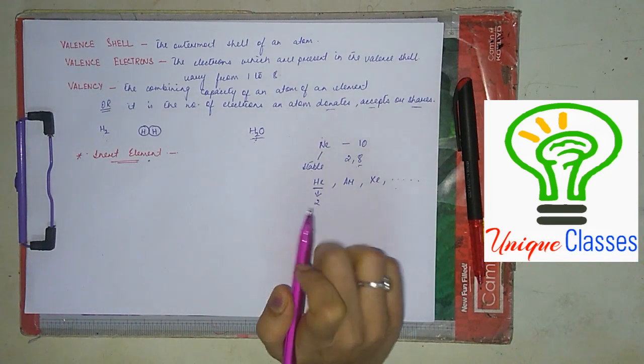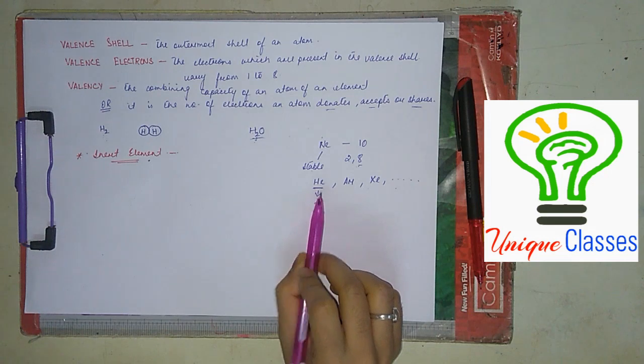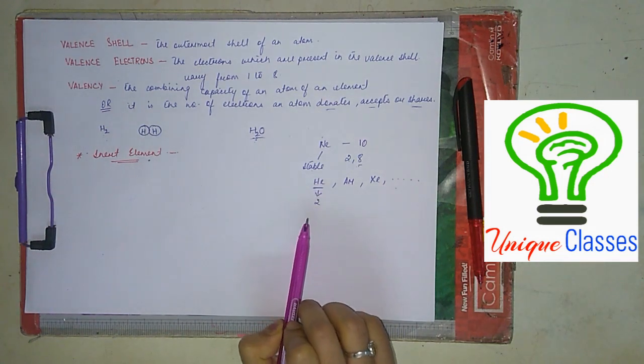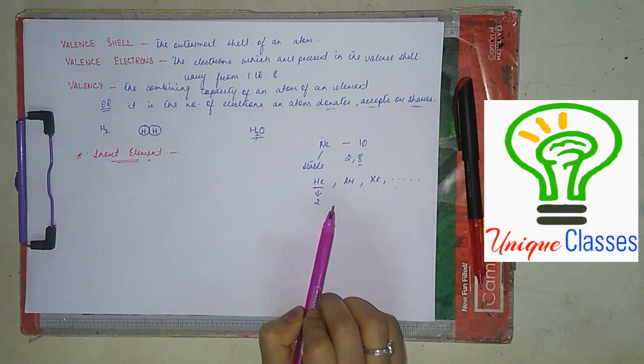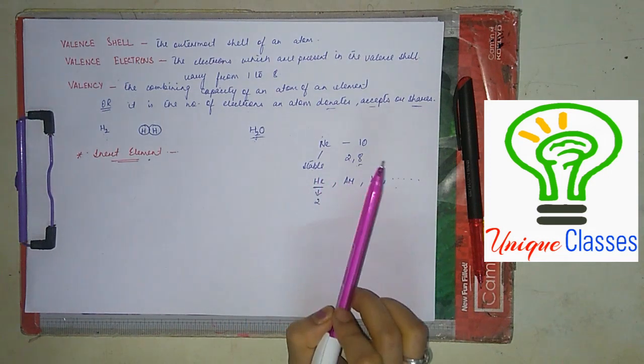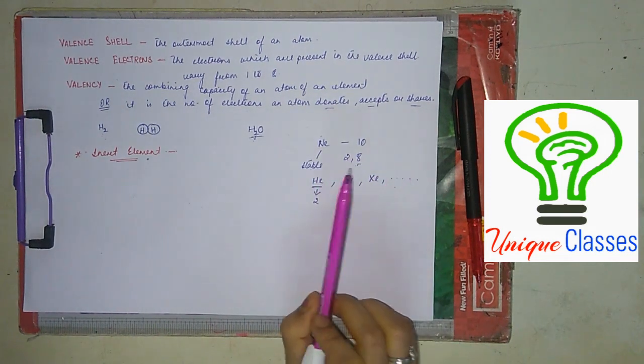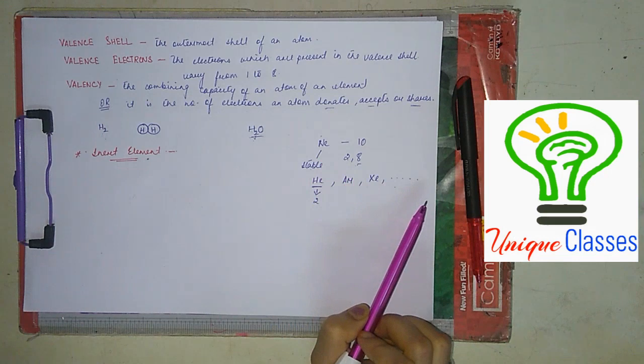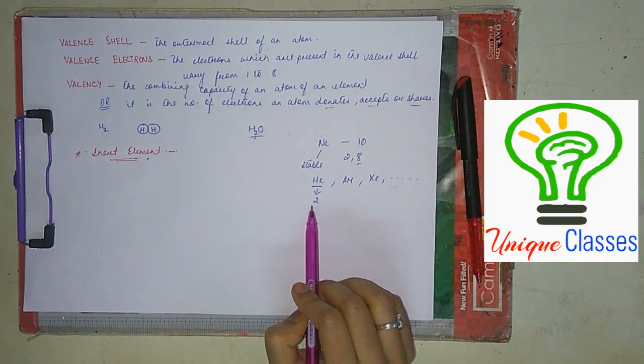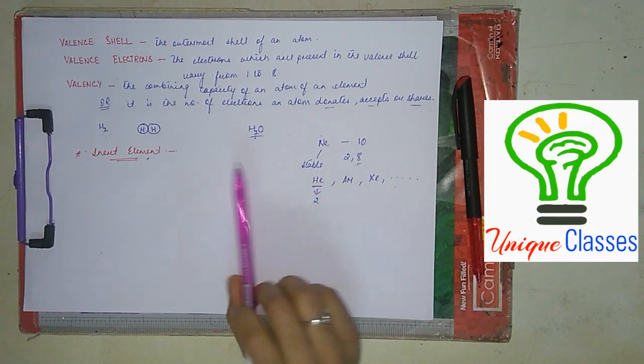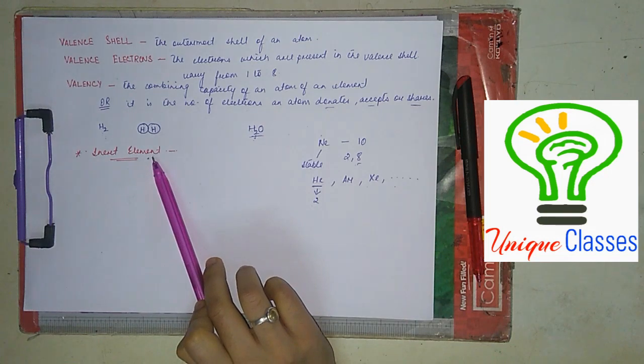This means the K shell can hold only 2 electrons, and helium, having only the K shell, has 2 electrons. That means its valence shell is complete. It has a complete valence shell, and since it has a complete valence shell, helium is also an inert element.